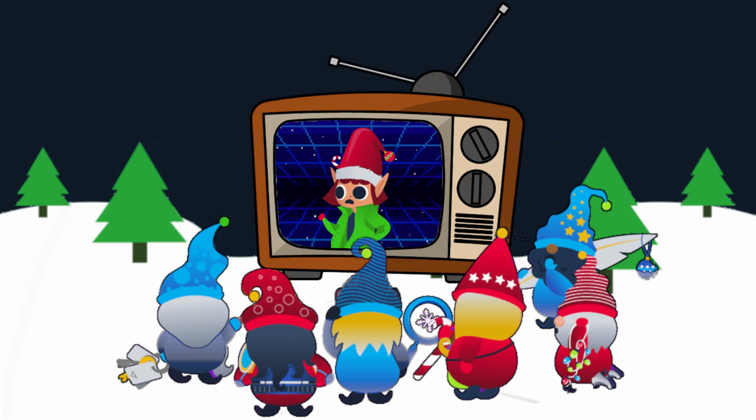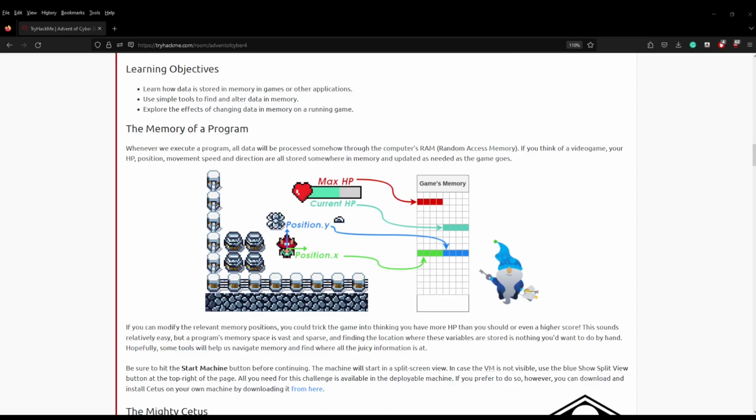Without their chief, the elves started running in despair. How could they run a sock without its head? The game was rigged, and try after try the elves would lose no matter what. As if struck by lightning, Elf McRed stood up from his chair and said to the others, "If we can't win it, we'll hack it." The learning objectives of this room are to learn how data is stored in memory in games and other applications, use simple tools to find and alter data in memory, and explore the effects of changing data in memory on a running game.